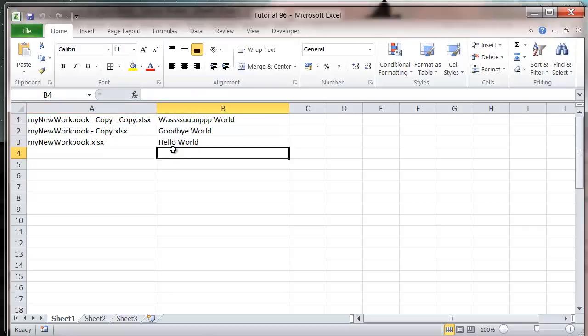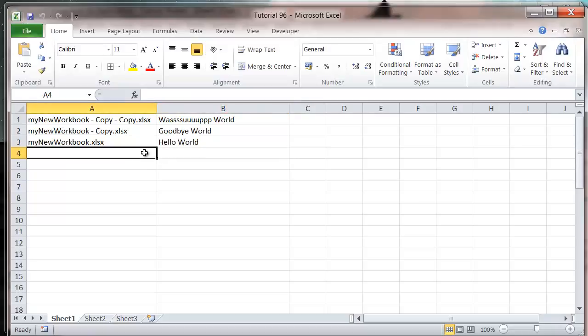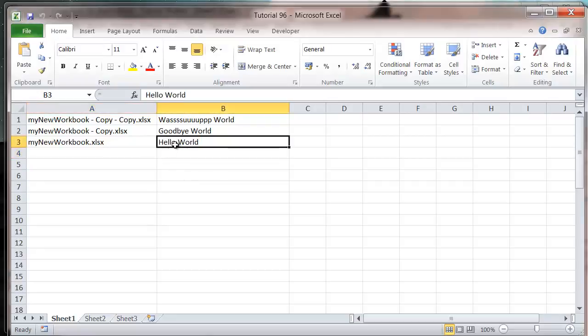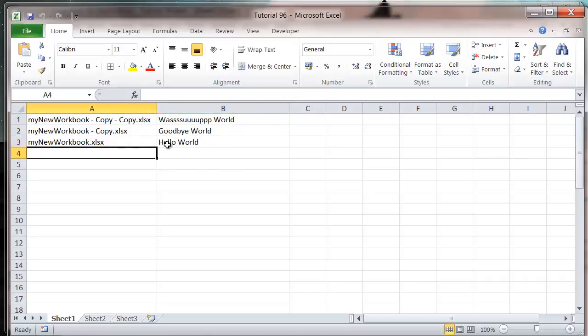So that's quite a good way of getting information from lots of different spreadsheets. That's going to be it for this tutorial. In the next tutorial I'm going to do a similar thing, except instead of bringing them all through by opening them up, I'm going to bring them all through using the active data object. So thanks for listening, and I hope to catch you in the next tutorial.